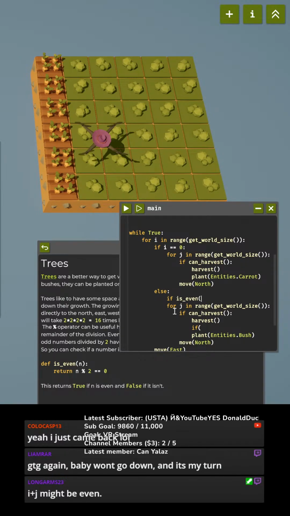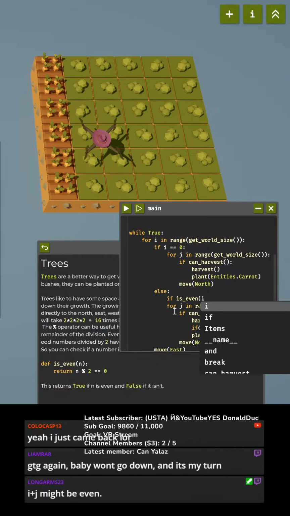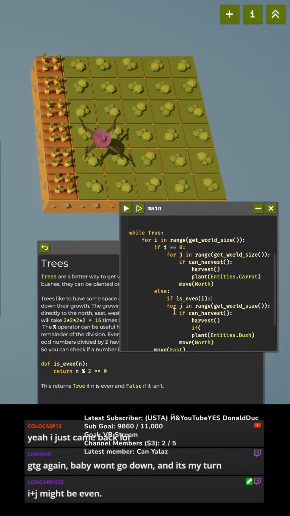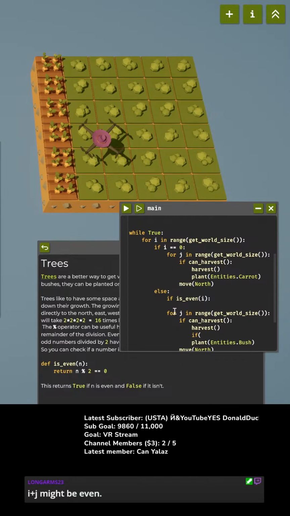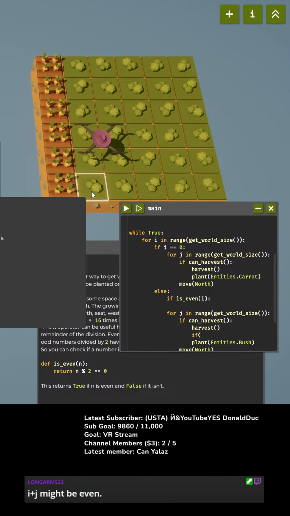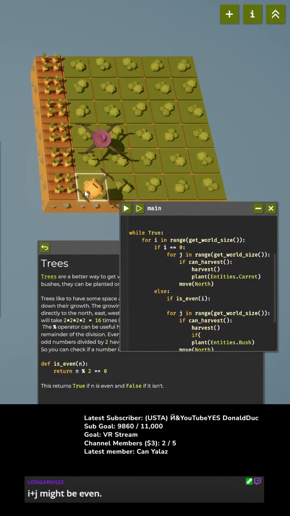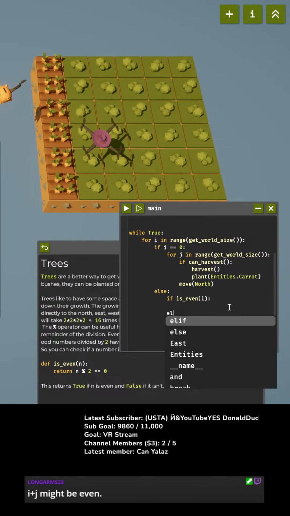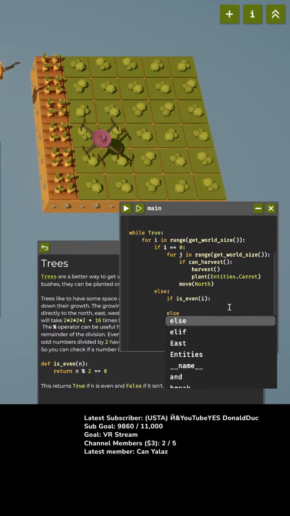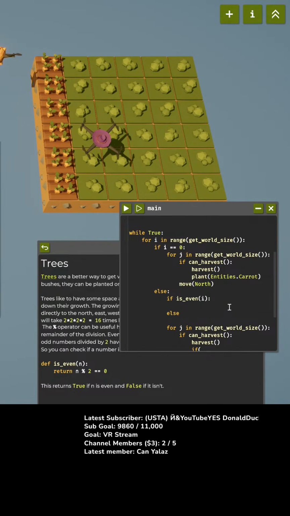oh, I don't know if this is gonna work. Okay, so if is_even(I), so if we're in an even numbered row, then, so this would be rows, so this is row 0, row 1. Okay, so if we want the else part of this, because we're going to do row 1 first. So else, so this is the odd numbered rows.